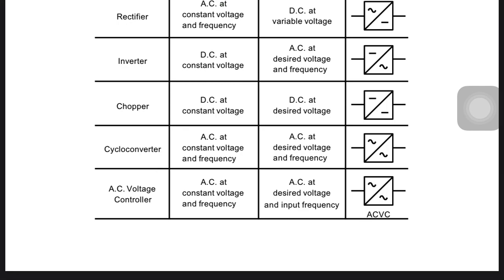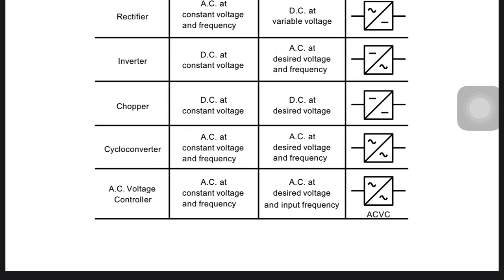So we can also step up and step down the DC with the help of a chopper. Okay, so there are other applications. The fourth one is the cycloconverter. A cycloconverter is one of the AC to AC converters, meaning we have, for example, 230 volt AC, but we require only 100 volt AC. We can do that with the help of a cycloconverter.